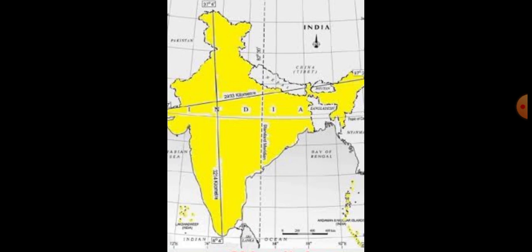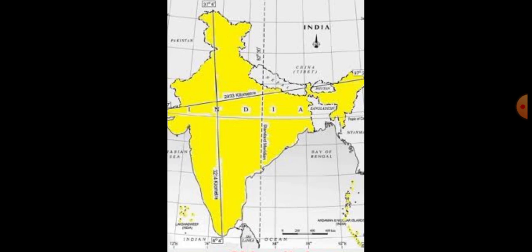And also, I am going to say one or two important questions: which is the smallest and largest state? The smallest state in India is Goa, and the largest state in India is Rajasthan.